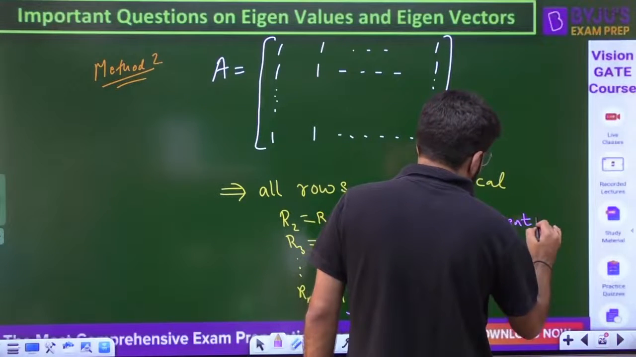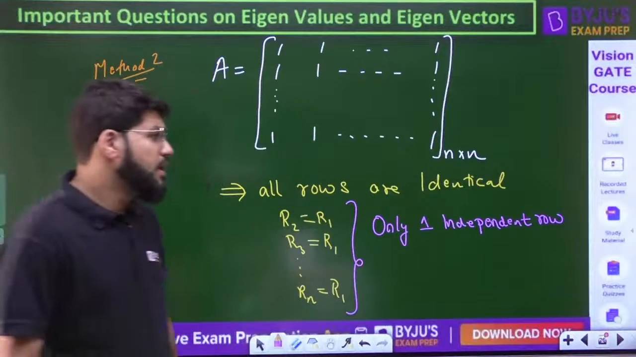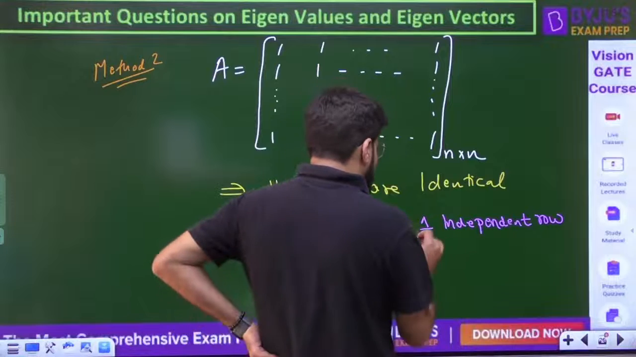There is only one independent row. Okay. So, now what is the rank of the matrix?